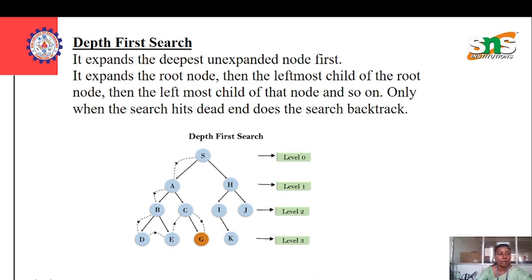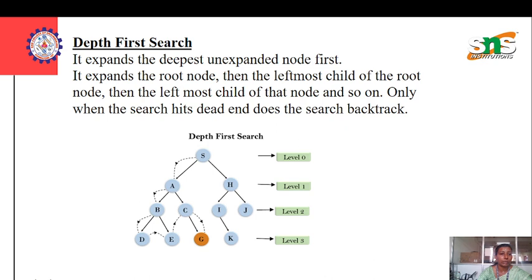Disadvantages: there is a possibility that many states keep reoccurring and there is no guarantee of finding the solution. The DFS algorithm goes for deep down searching and sometimes it may go into an infinite loop. An example is root node to the left node to the right node. It will start the search from the root node S and traverse A and then B and then D and E, and after traversing to I, it will backtrack the tree to E, which has no other successor, and still the goal is not found. After backtracking, it will traverse node C and then G, and here it will terminate as it found the goal state.